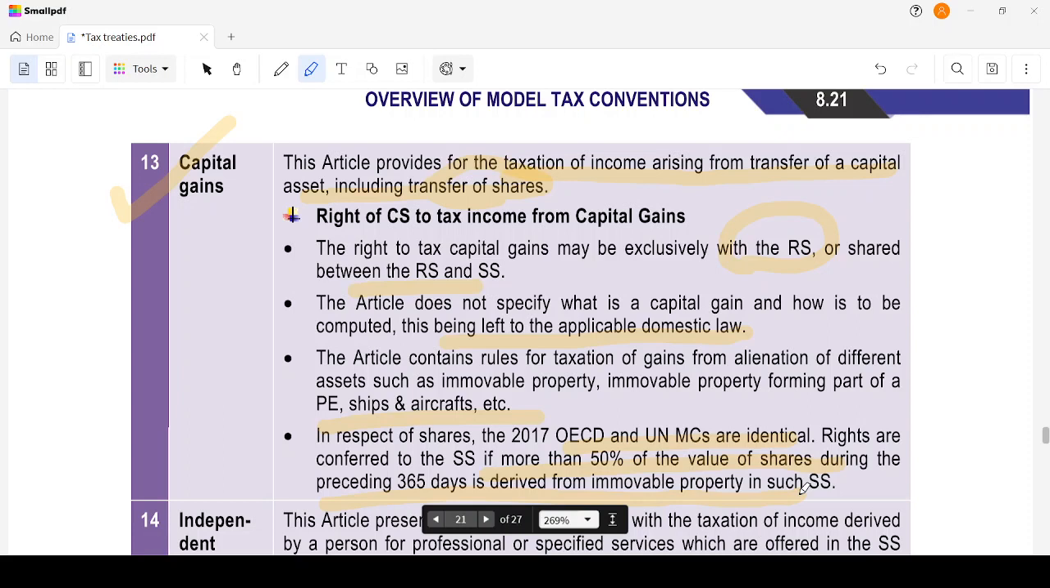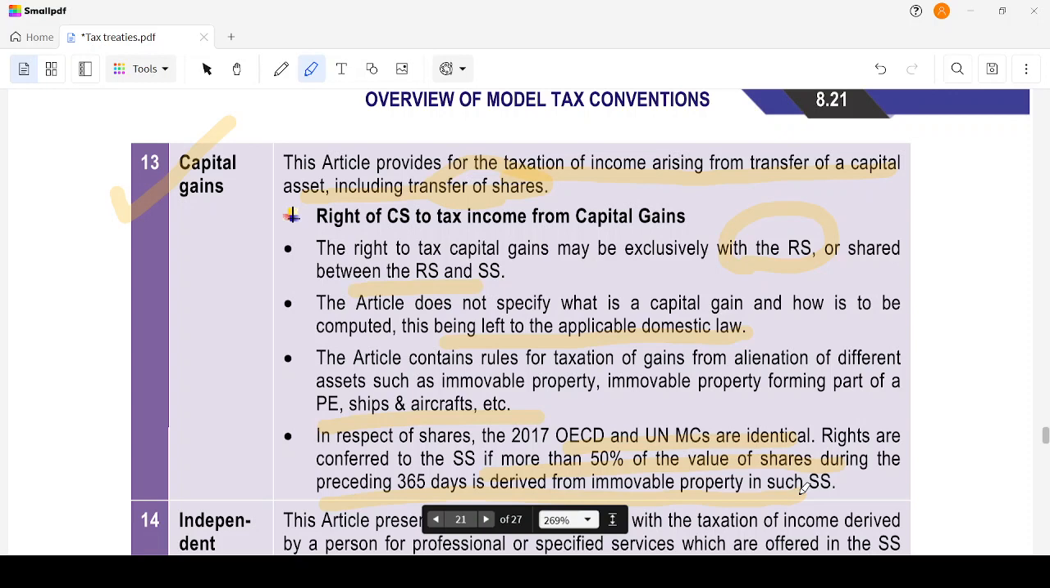So let's concentrate again. Here it says that the right can either be with the resident state or shared by both of them based on bilateral negotiations. Second, it doesn't clearly explain what capital gain means, so it is left to the domestic law to decide.